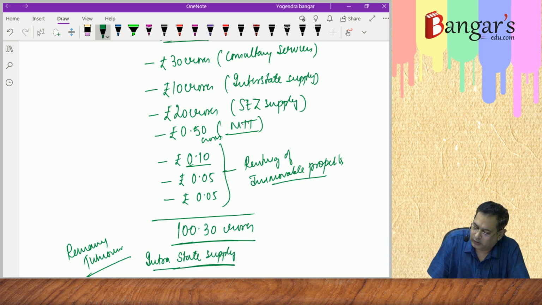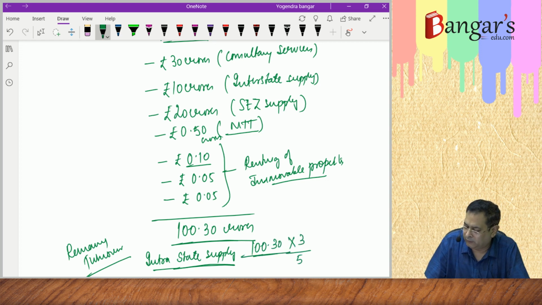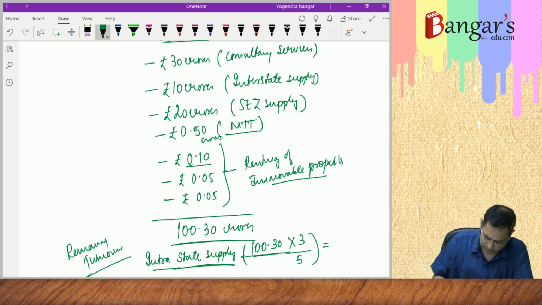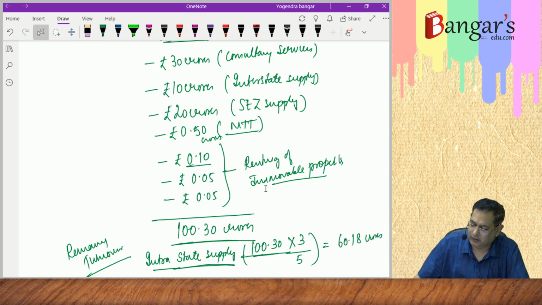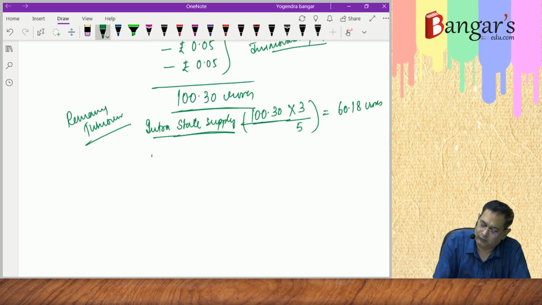Intra-state supply is 100.30 into 3 divided by 5. That is how much? 60.18 crores. This is intra. And what is interstate supply? Interstate supply is 100.30 crores into 2 by 5. That is what?